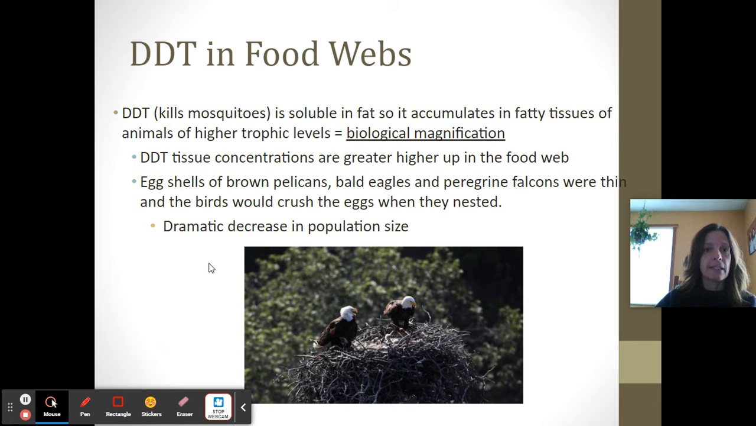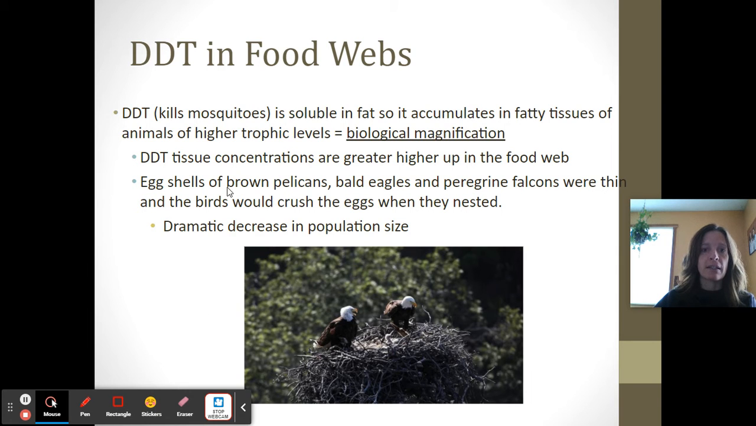So DDT is a chemical that I wanted to give as an example. It was used to kill mosquitoes, and it's soluble in fat. So it accumulates in the fatty tissues of animals in the higher trophic levels, and that's called biological magnification. For example, if you have a little fish, right, and it has a milligram of DDT in it, and then a big fish eats 10 of those, then that bigger fish is going to have 10 milligrams. And let's say an even bigger fish eats 10 of those, it's going to have 100.